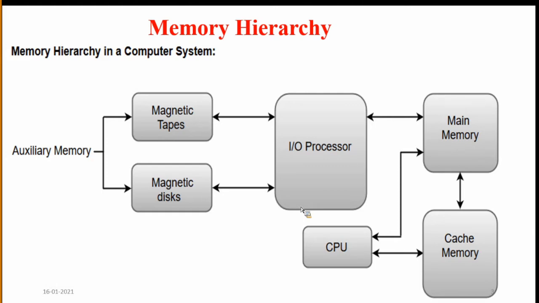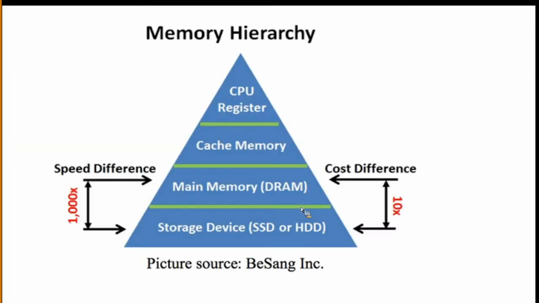Now we talk about the properties of this memory. Mainly there are three properties: the storage capacity, the cost per bit, and the access speed. Take one example, the memory hierarchy. For example, it goes from cache memory, to main memory, to storage devices, that is the secondary memory.